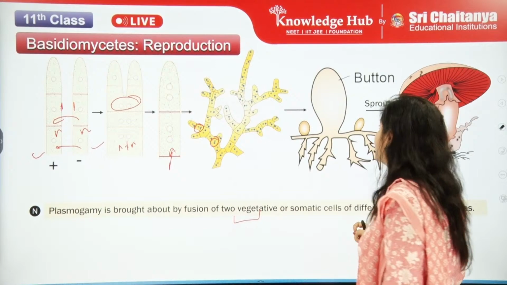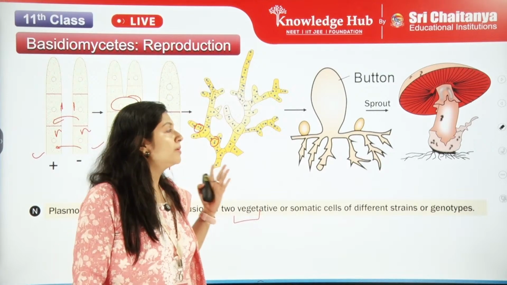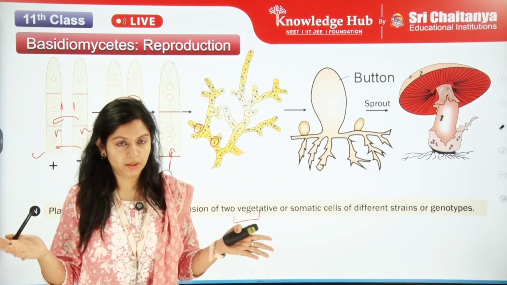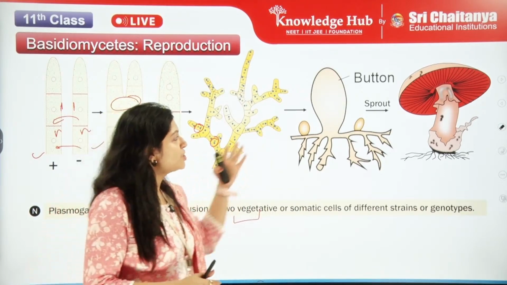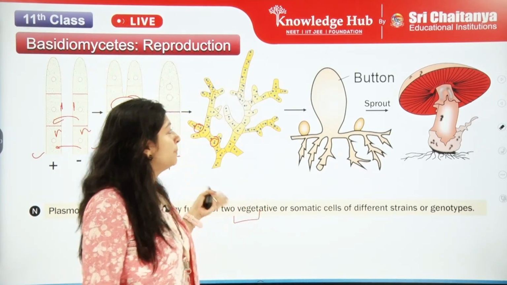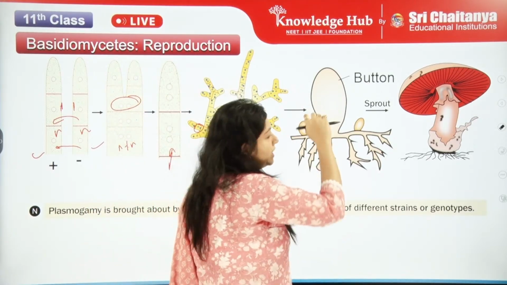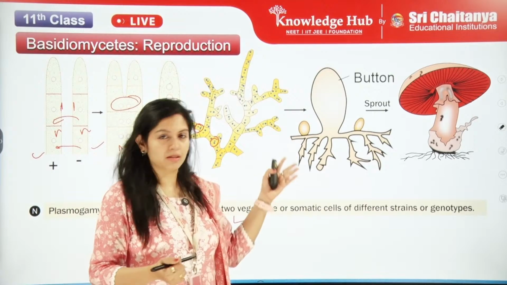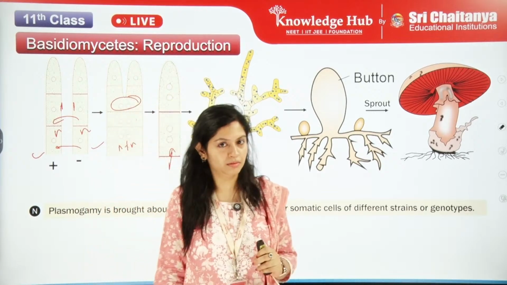Now we can see one more thing. We have different types of mushrooms. One of them is the button mushroom, and if it comes to the elder form, we can call it a sprout. It has sprouted up. Initially it will be a button. After the fusion, when karyogamy is still pending, at that time it will be in a button state, just looking like a pop-up, with the shape of a button. Then it takes its original umbrella shape. At that time we call it a sprout.